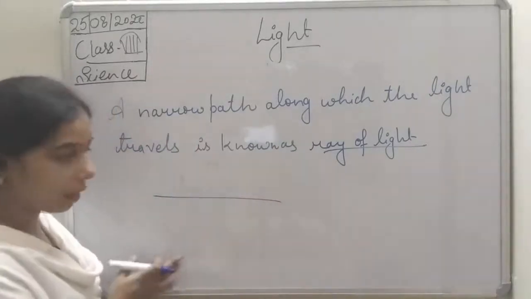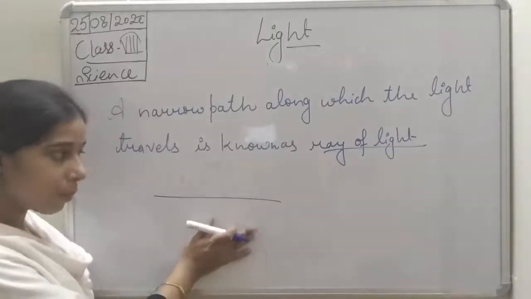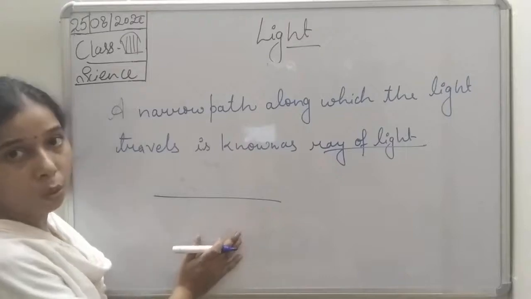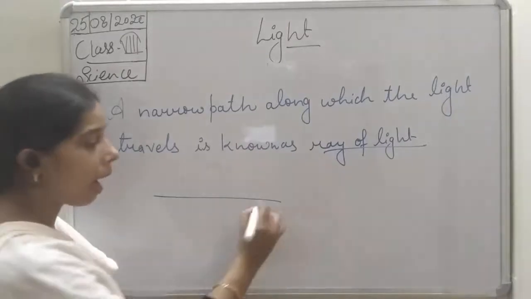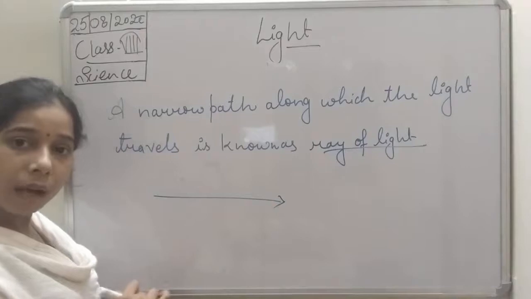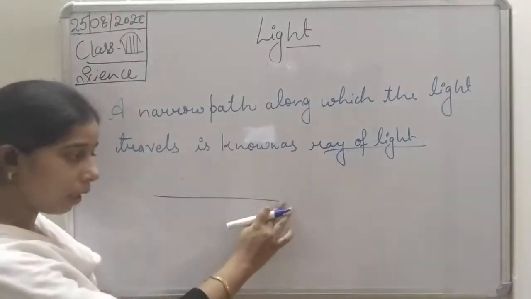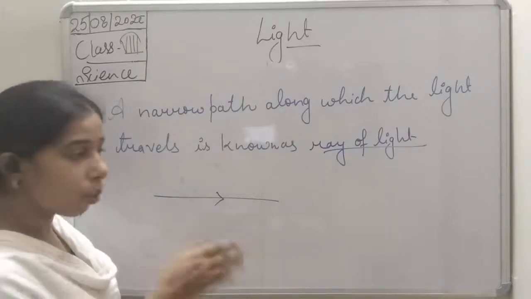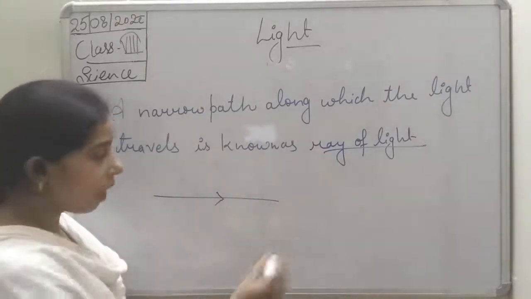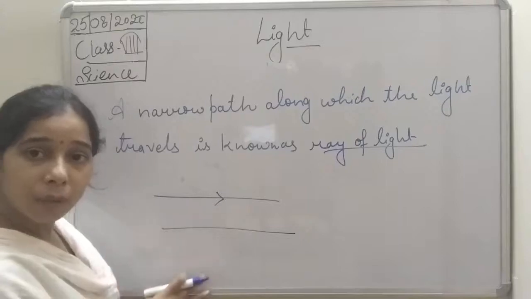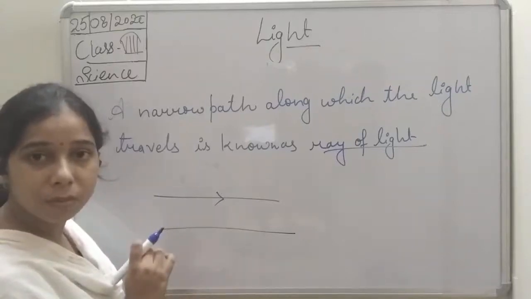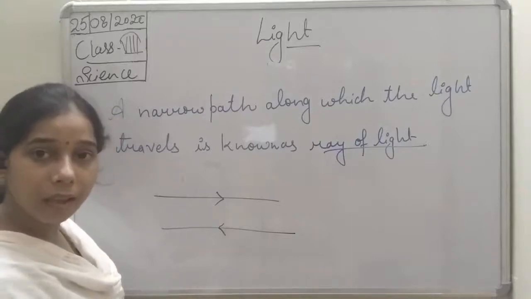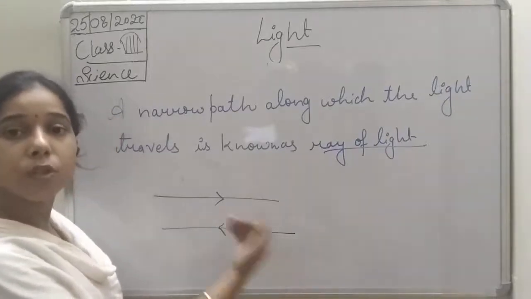So a light is going. Is it possible for you to tell in which direction it is traveling? No, until and unless you put an arrow. When you put an arrow, then you will understand. If you put a direction like this, then you will say that the ray of light is coming towards us.